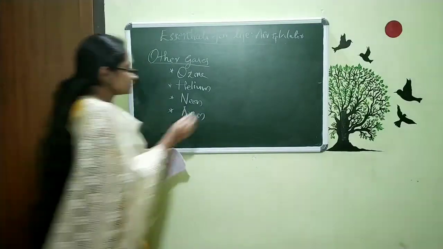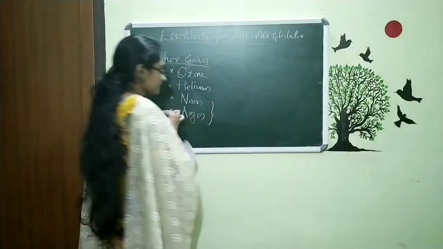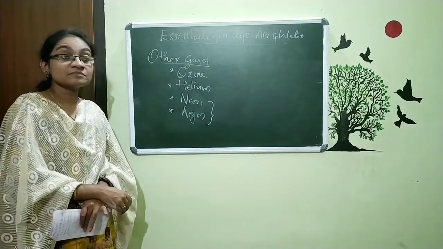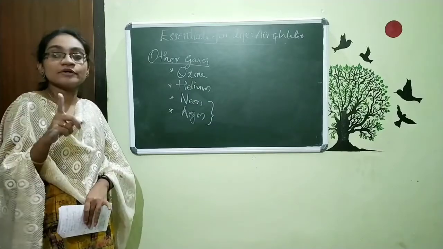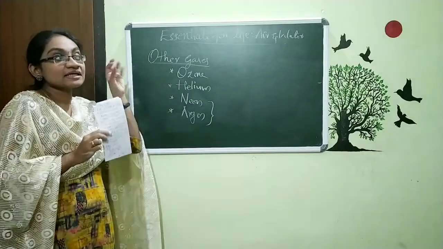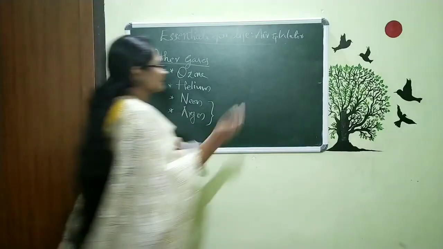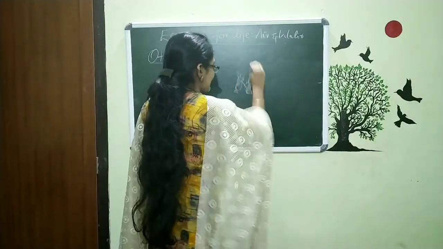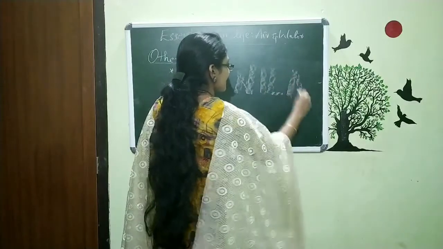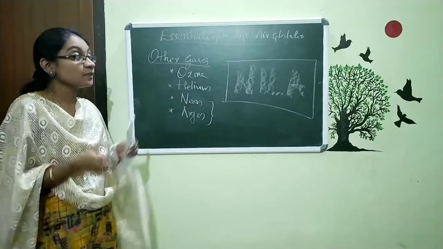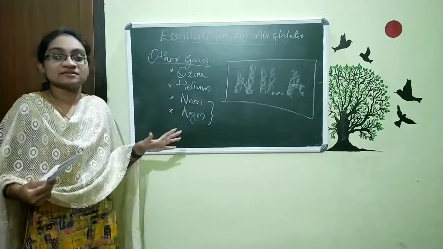And here, neon and argon, you are actually familiar with them. In some shops, for the boards, you can see colored bulbs with names in different colors.